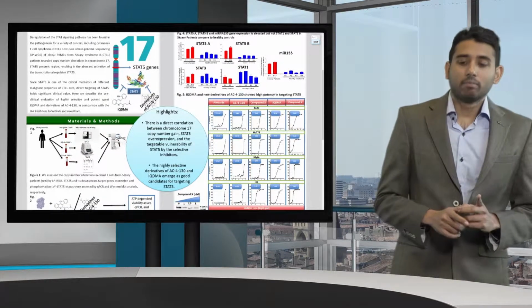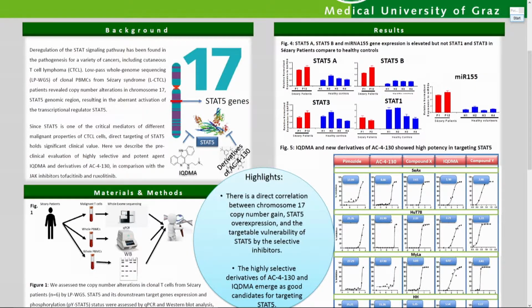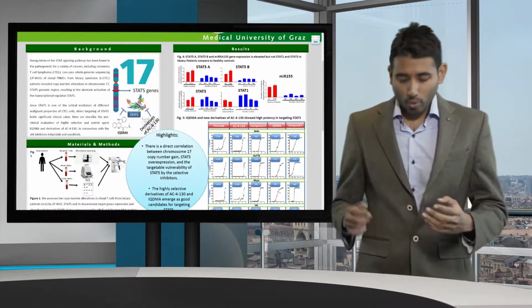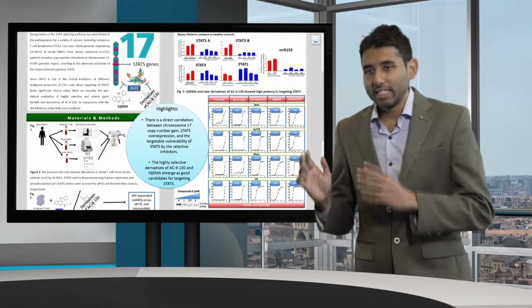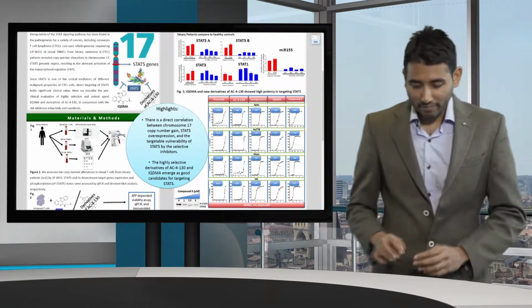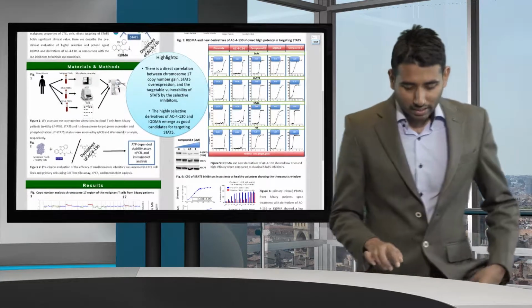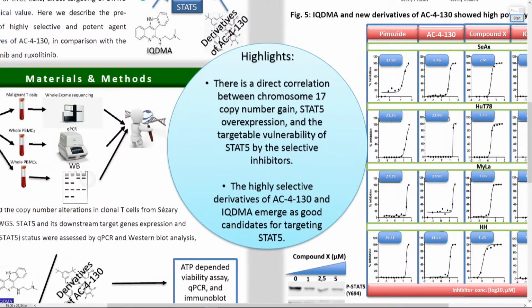It was synthesized by the University of Toronto. And then we worked with them, and they derived some more potent molecules from this AC4-130 to target the SH2 binding domain of STAT5. Now, our workflow is pretty simple. The materials and methods of this workflow are quite simple.